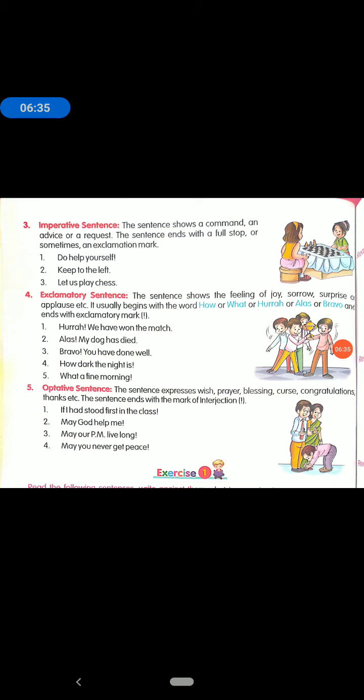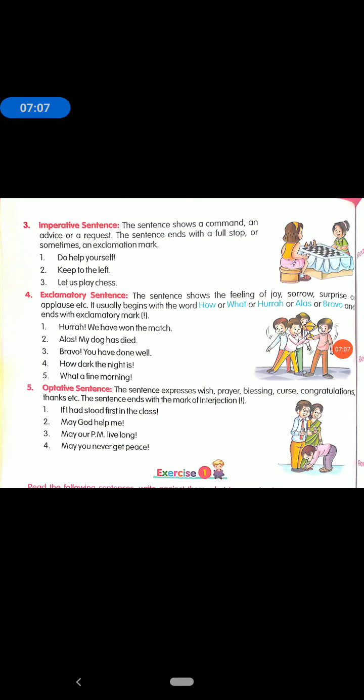So it is called an exclamatory sentence. Fourth is: how dark the night is, sign of exclamation. The sign of exclamation can be used in the above sentences after the first word, and in the fourth and fifth sentences the sign of exclamation is used after the sentence.